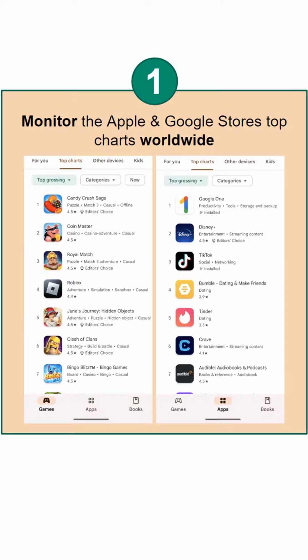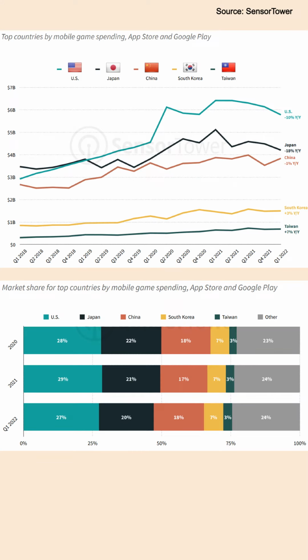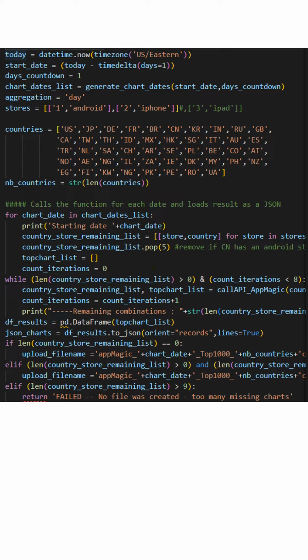Step 1. You want to monitor those app stores' rankings in the largest economies of the world. Indeed, an app ranked in the top in the US or in Japan is generating a lot more revenue than in Nicaragua or other smaller countries. At App Investor, we crunch the top Apple and Android charts of the 50 biggest countries on a daily basis, which gives us plenty of good data to work with.